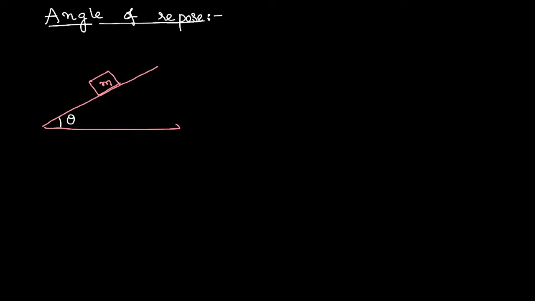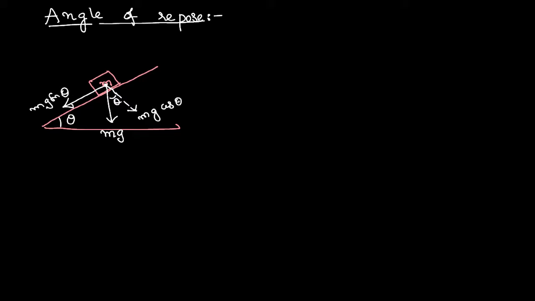Let us imagine a block of mass m on a rough inclined plane with an angle of inclination theta. As we have explained in the previous video, its weight will be acting in the downward direction. This angle is also equal to theta. Mg can be resolved into components as mg cos theta, and this component is mg sin theta.